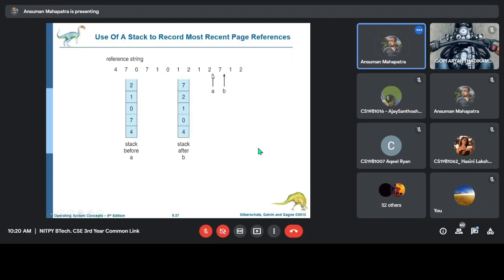Okay, so I think this is showing this example up to this. This is the stack before a. So this is the content before a, and when 7 comes, what will happen? 7 is referenced again, so we have to keep it on the top. So we have to do all the pop operations up to 7, and then we will push down all the 0 1 2 again, and again we have to keep 7 here. 7 will be on the top.